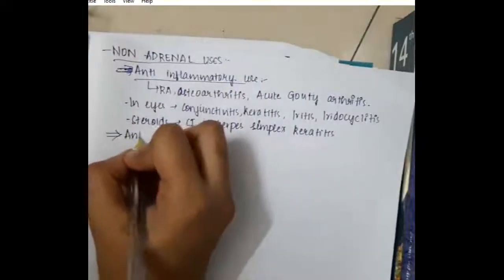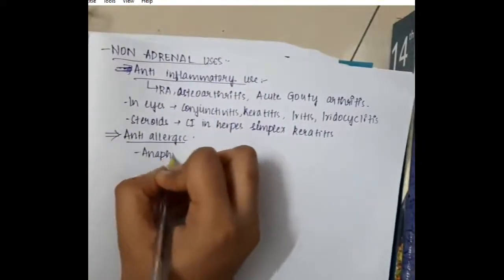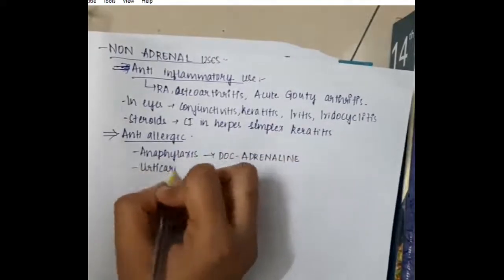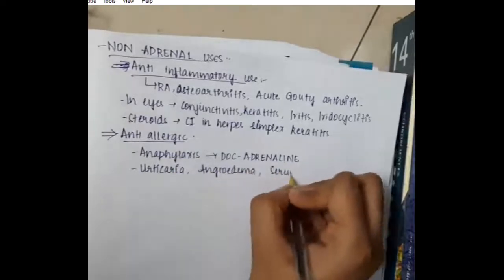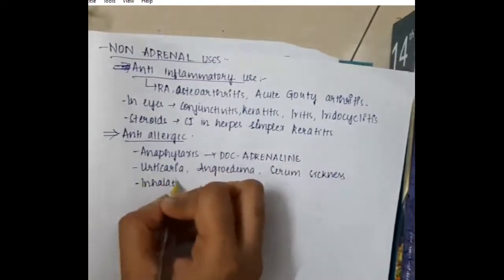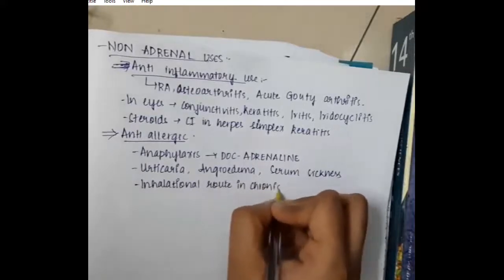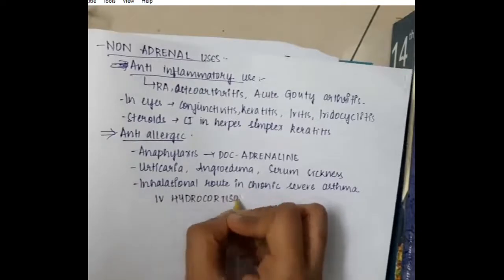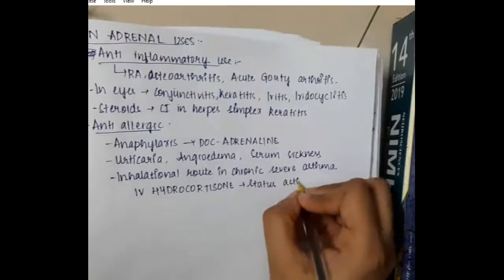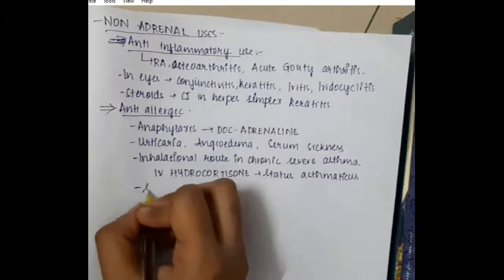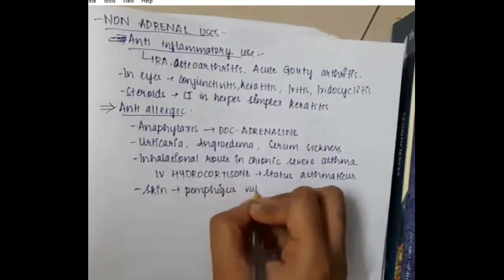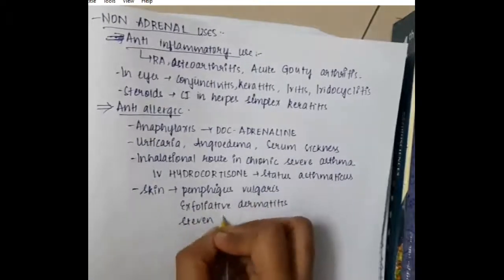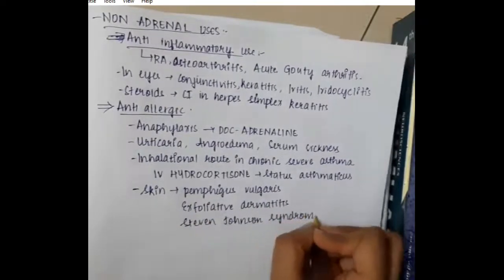Second, we have anti-allergic use. These can be used for anaphylaxis, although the drug of choice is adrenaline, and for urticaria, angioedema and serum sickness. The inhalational route is used in chronic severe asthma, and IV hydrocortisone can be given in status asthmaticus. In skin, we can give these for pemphigus vulgaris, exfoliative dermatitis and Stevens-Johnson syndrome.